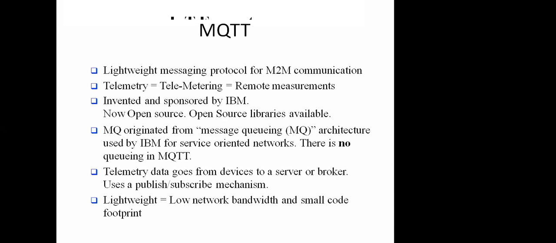It carries telemetry data from a device to a server. Basically, this MQTT protocol is based on a publisher-subscriber mechanism. The publisher just publishes a message, and any client subscribed to a particular topic grabs the message from the broker, or the server, that lies between these two clients. So there are three entities. The first is the publisher, which originates the message and publishes it on some particular topic.